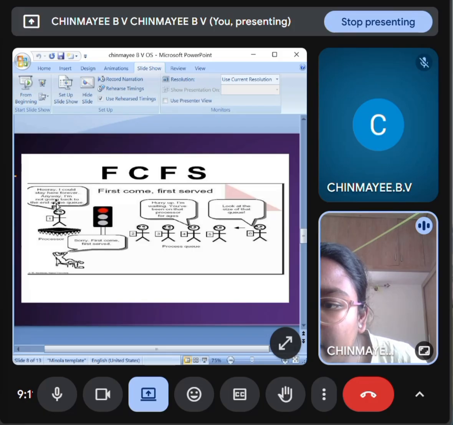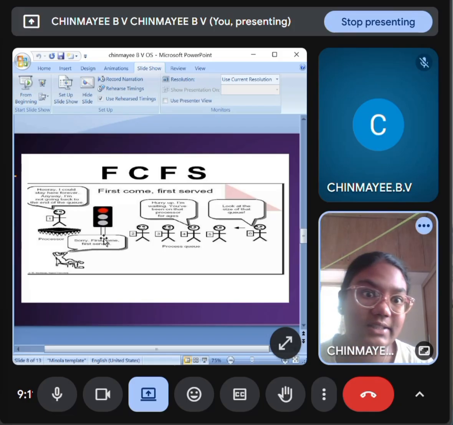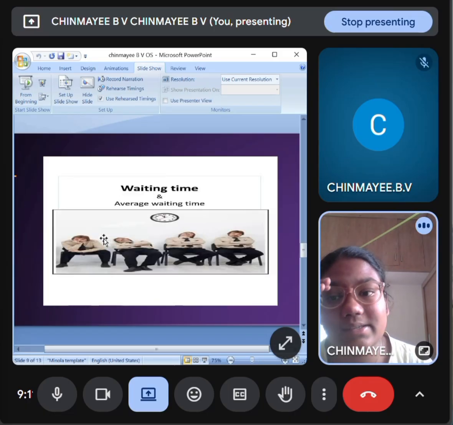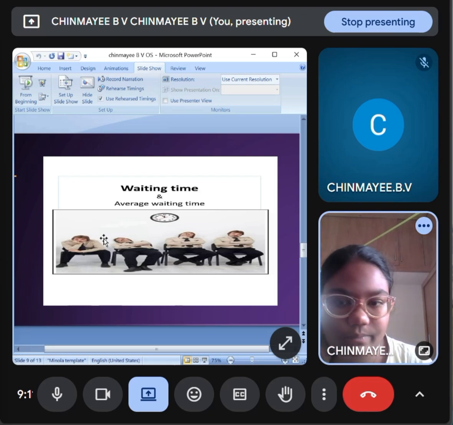I couldn't stay here forever anyway. I will not be going back to the end of the queue. This is the funny example of the FCFS algorithm. Next, how the persons are waiting in the queue, like that only processes are waiting, like waiting time and the average waiting time. Like the persons are sitting, like that only processes are sitting.